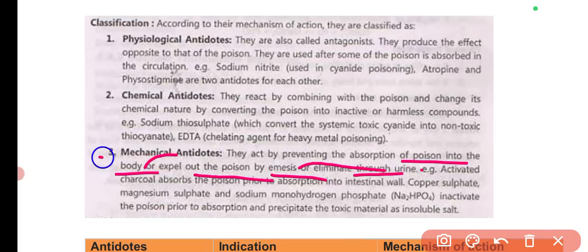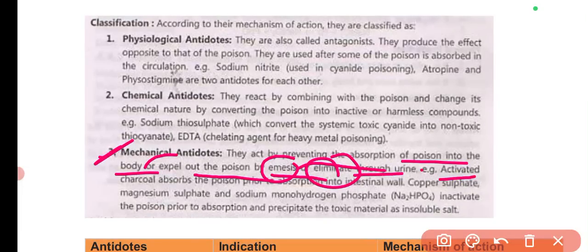So mechanical antidotes will not give enough absorption space for poison to produce specific poisonous effect. By emesis, means through vomiting, the poison can be expelled out, or through urine, we can increase the urine flow so that the poison will immediately leave the body through urine.